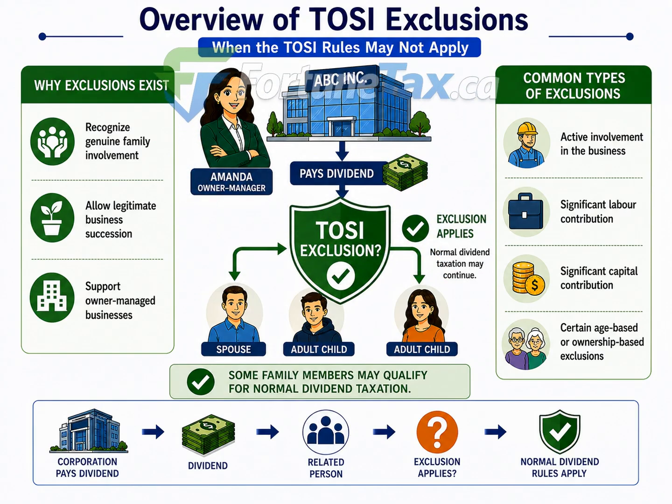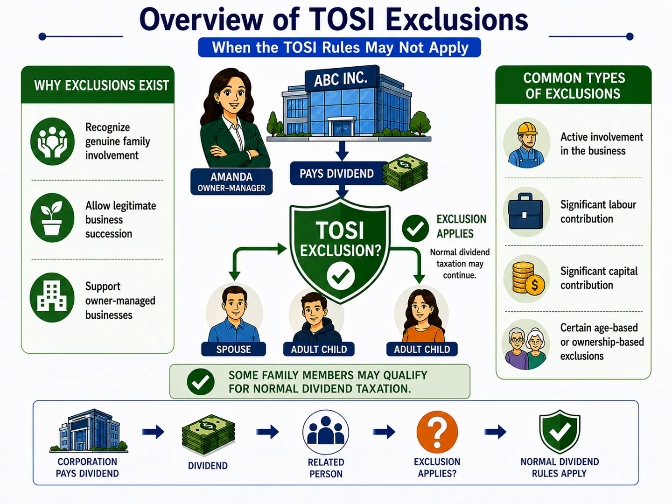The important point is that these exclusions are based on real economic involvement, not simply family relationships. Being a spouse, child, or other relative is not enough by itself. The recipient must satisfy the requirements of an applicable exclusion before the dividend can continue to receive normal tax treatment.